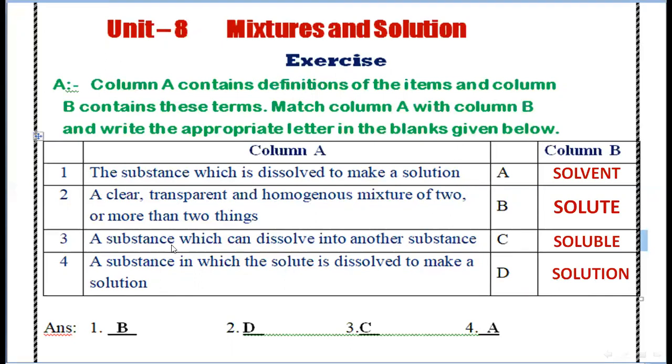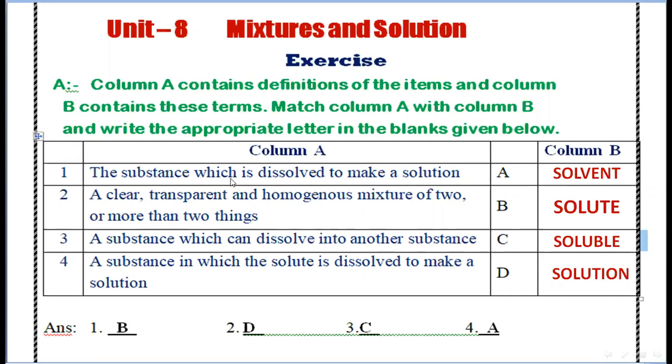Number 3, a substance which can dissolve into another substance is called soluble. So number 3 answer is C, soluble. Number 4, a substance in which the solute is dissolved to make a solution is called solvent. So number 4 answer is A, solvent.